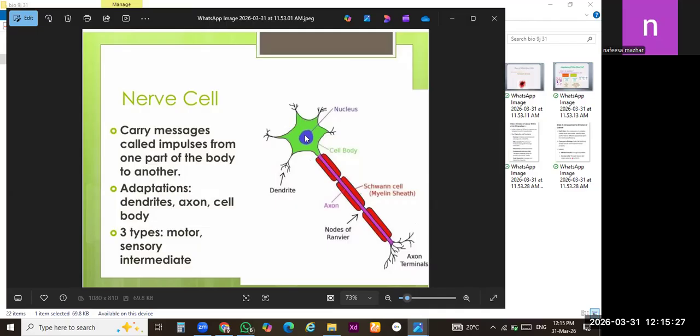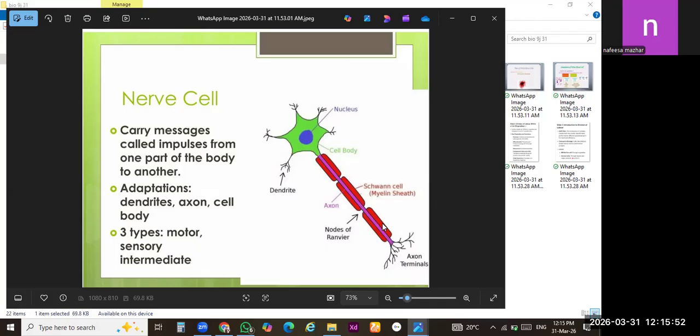There is a nucleus in the center of the cell body, and cytoplasm flows easily through all these extensions. So the basic purpose of this nerve cell is to generate nerve impulses. Nerve impulses mean messages.